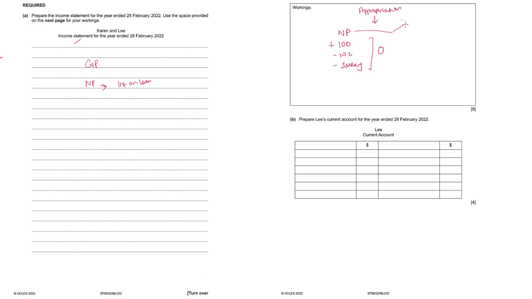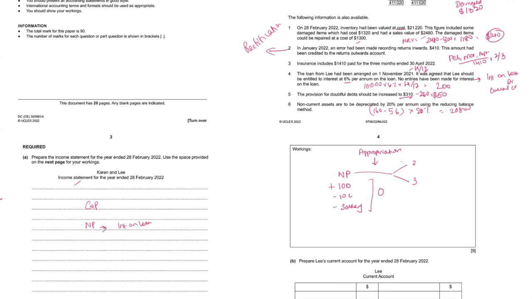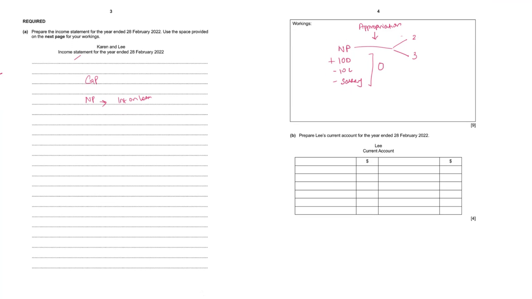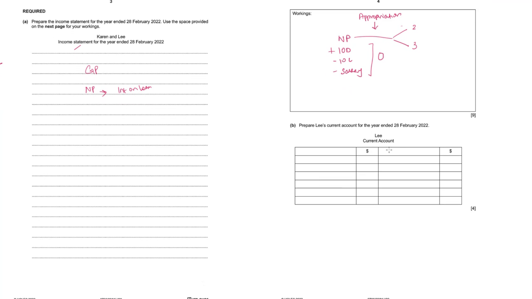So in that case, the net profit will be shared directly in the profit sharing ratio. So in this case, it is 2:3. If you read the question, nowhere they've mentioned anything about interest on drawings, interest on capital, salary. So we assume all of this to be zero. And now it's easy to prepare the current account of Lee.